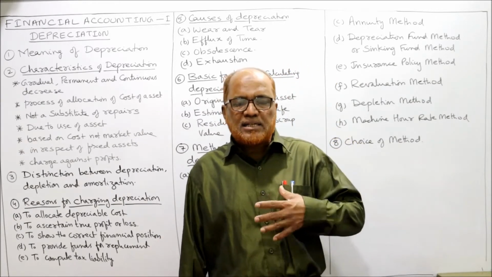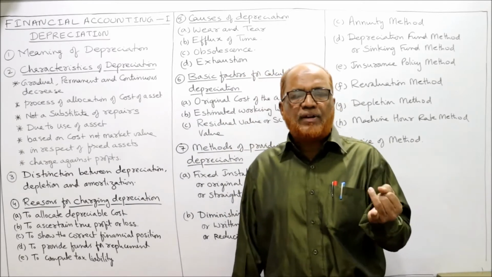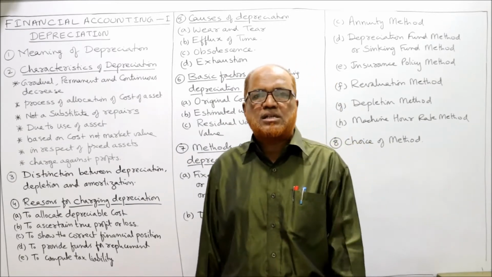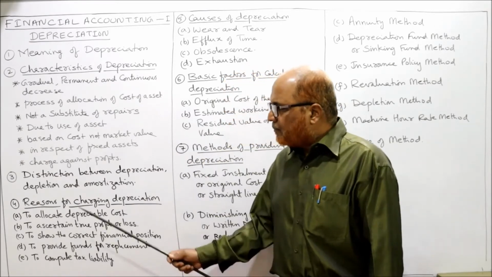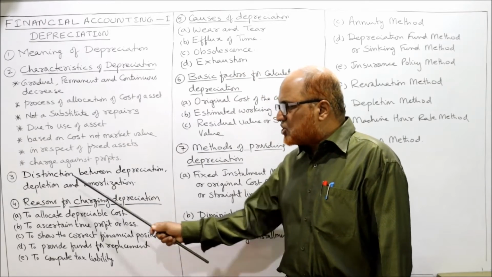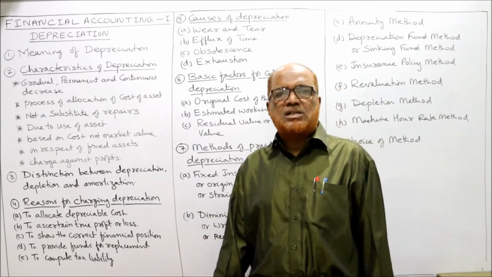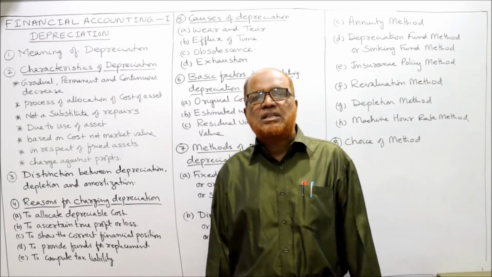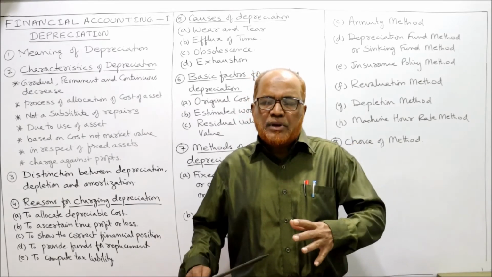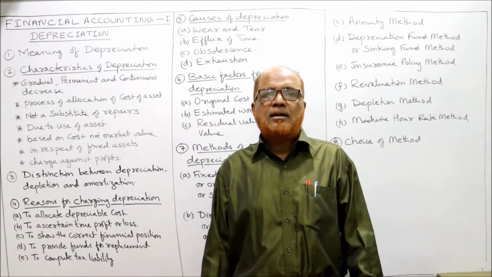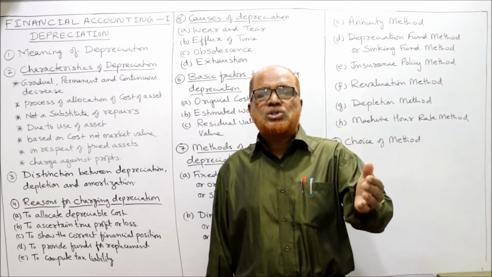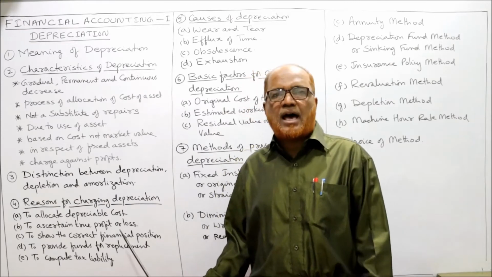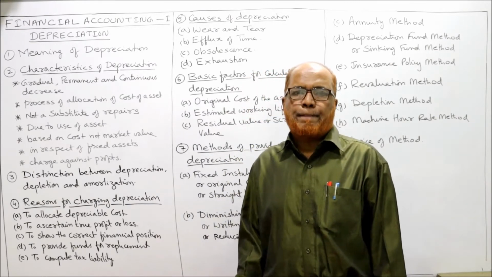So I explained to you about the meaning, definition of depreciation and characteristic features. Now, distinction between depreciation, depletion and amortization. There is a thin thread of difference between these three terms. Actually, depreciation is a very wide term which includes depletion as well as amortization.